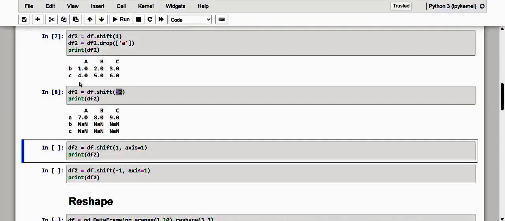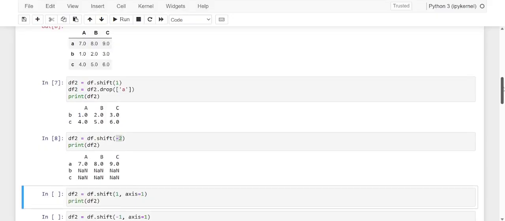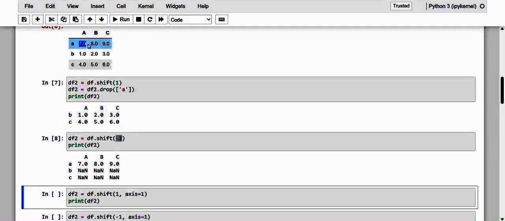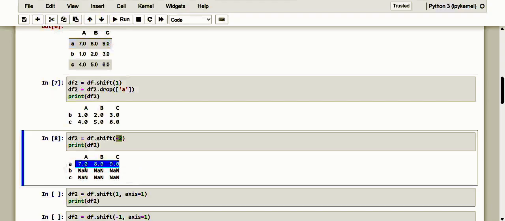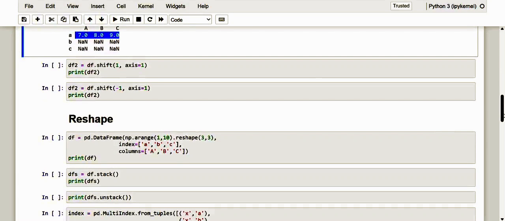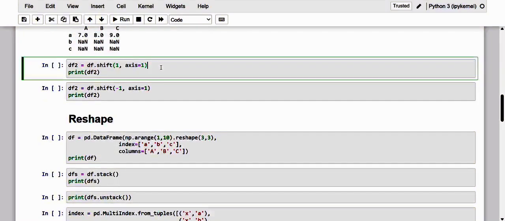So kindly just see here. Of course, I just scroll to the above. See here, this one, 7, 8 and 9. Of course, it was here, and all the 2 rows have been shifted. If we want to move the values of the elements horizontally, that is from column to column, we will add the optional parameter axis. Okay, so till now we have just done the row shifting, and kindly have a note of it.